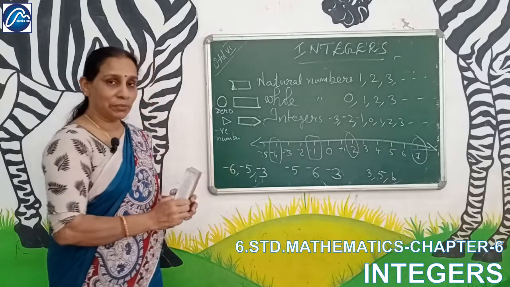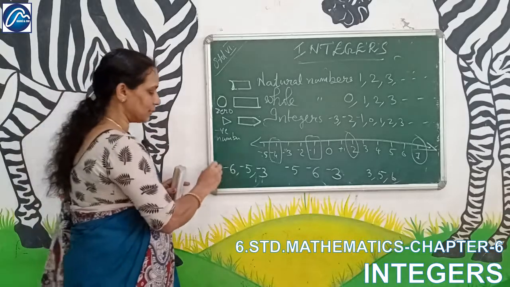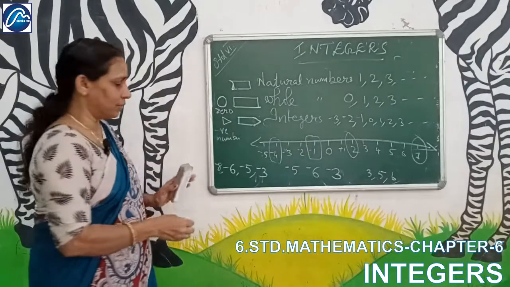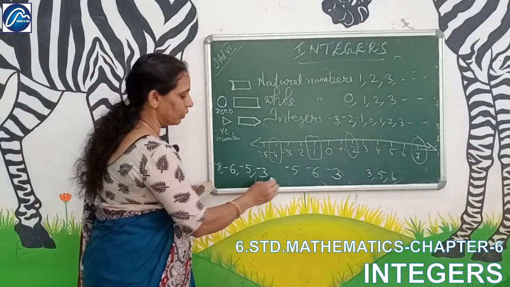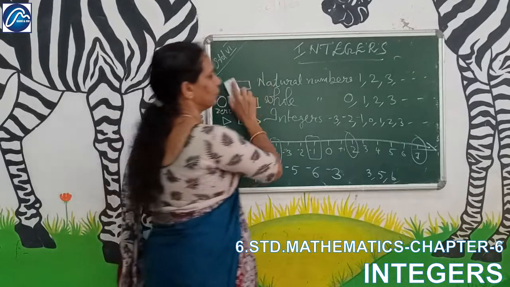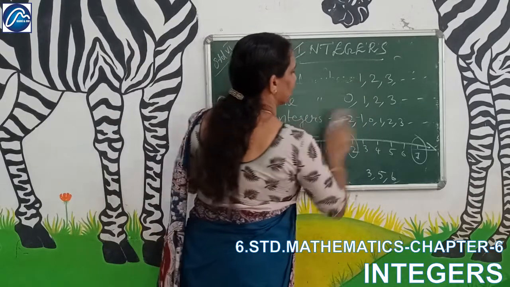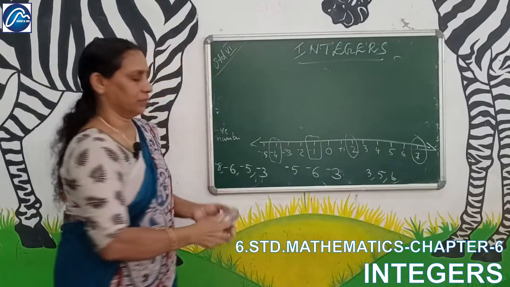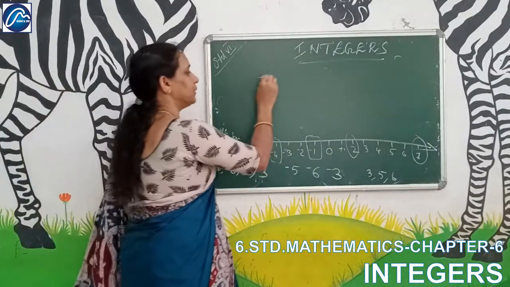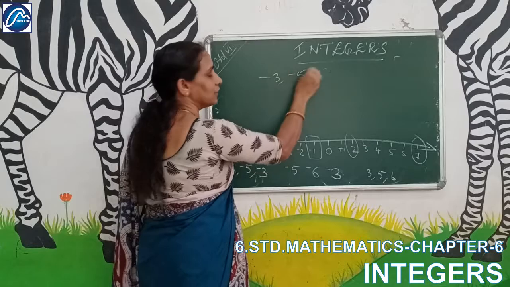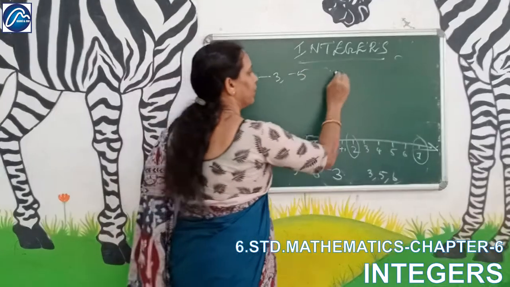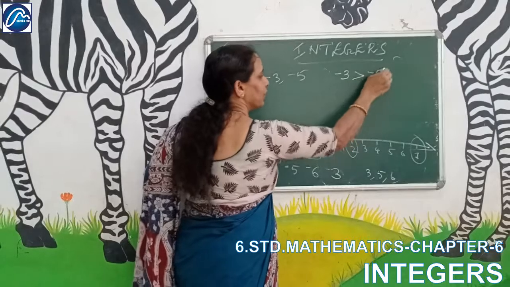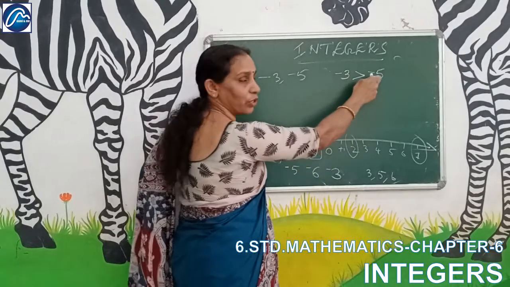Okay. If there is minus 8, minus 8 is less than minus 6. So we will write like this. When you have minus 3 and minus 5, which is smaller, which is greater? Minus 3 is greater than minus 5. This is the greater number, this is the smaller number.